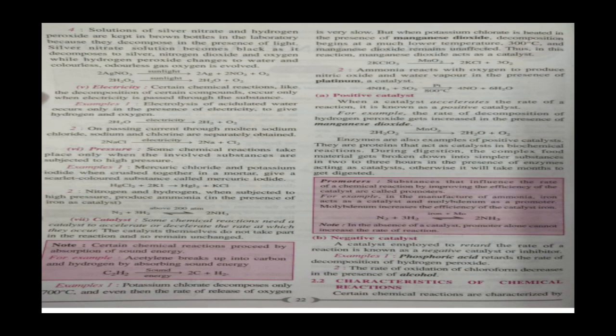Another reaction is the oxidation of ammonia. Ammonia reacts with oxygen to produce nitric oxide and water vapor in the presence of platinum as a catalyst. Now there are two types of catalysts, positive catalyst and negative catalyst. What are positive catalysts? When a catalyst increases the rate of the reaction, it is known as a positive catalyst.